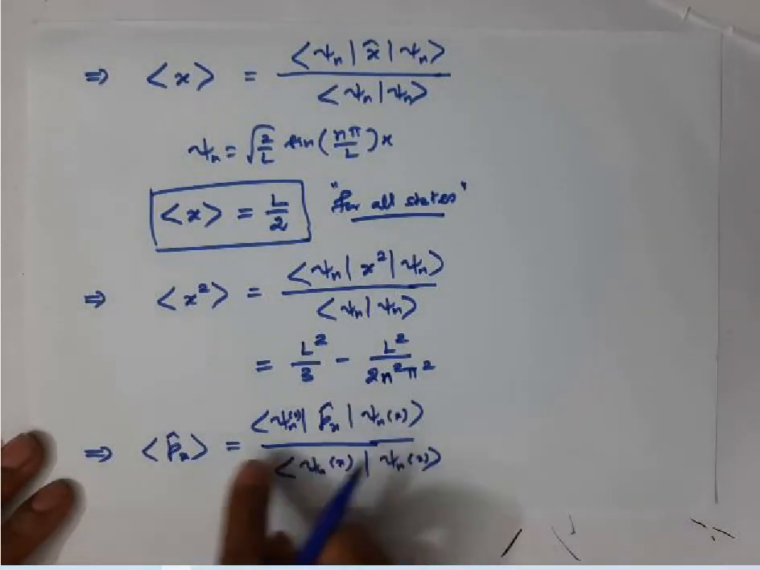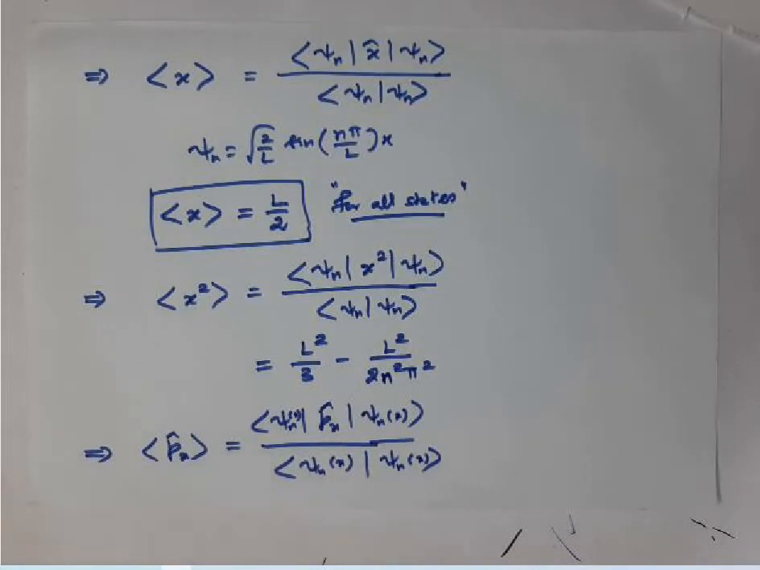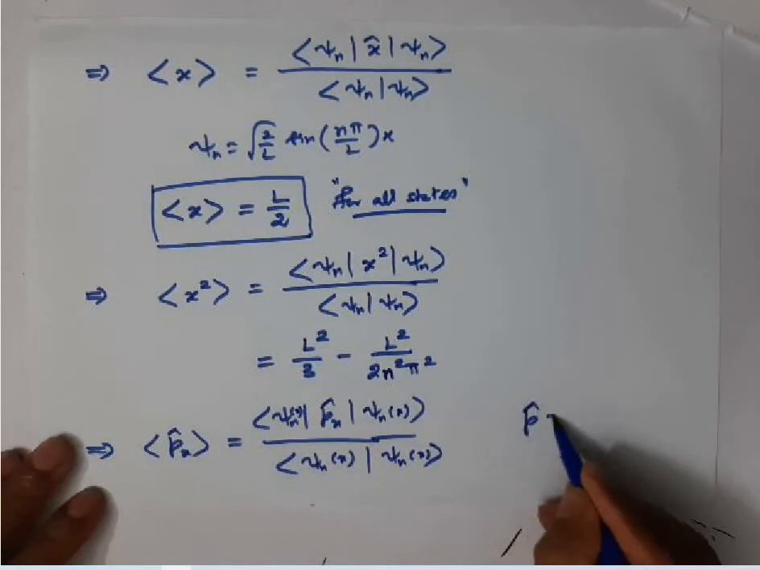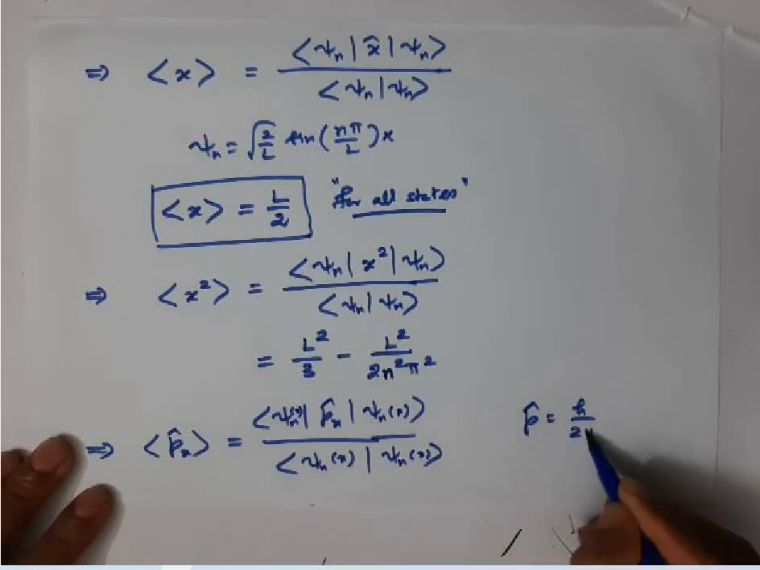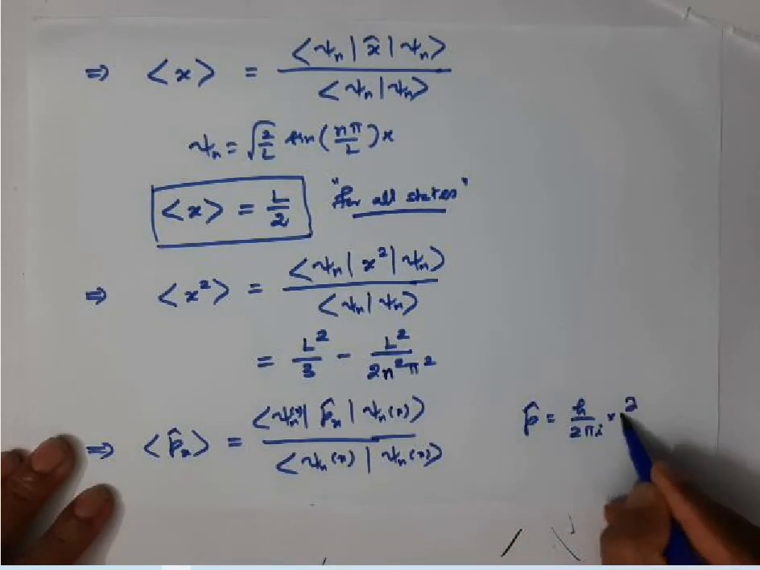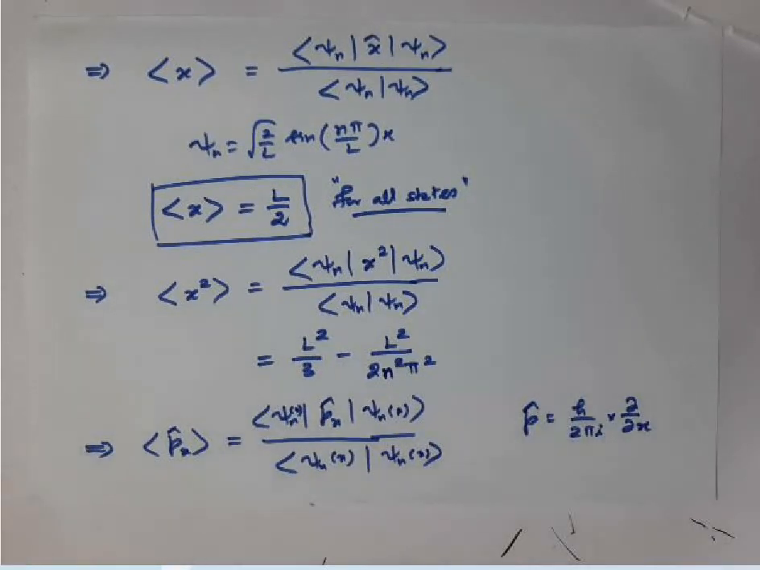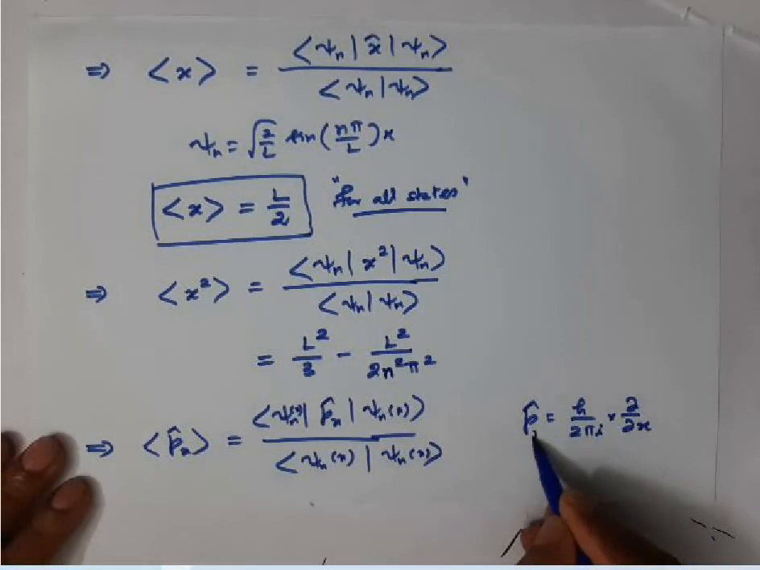If you simplify this, you will get the average value of position. Sorry, the average value of the momentum of the particle. The average value of momentum can also be calculated. You know very well, the momentum operator formula is h by 2 pi i into ∂/∂x. This is the formula for the average value of the x component of momentum.